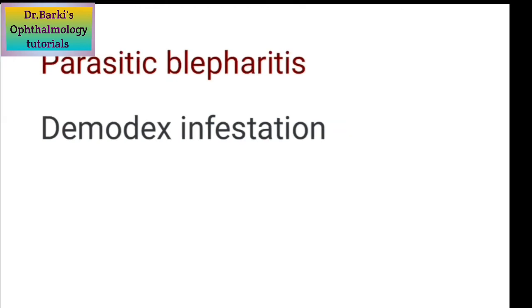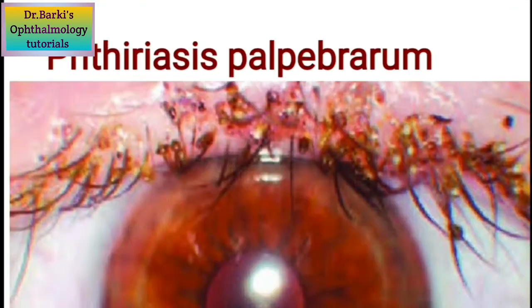And the treatment of Demodex infestation is similar to other blepharitis, and may involve manual removal of the collarettes or even the eyelashes sometimes. So coming to Phthirus palpebrarum, this is nothing but a crab louse, that is Phthirus pubis, which is adapted to living in pubic hairs. But it is also commonly found in other hair-covered body areas like the chest, axilla and even the eyelids.